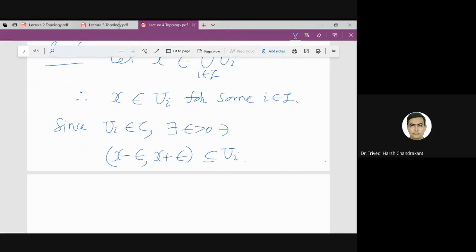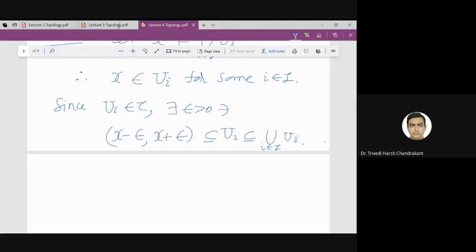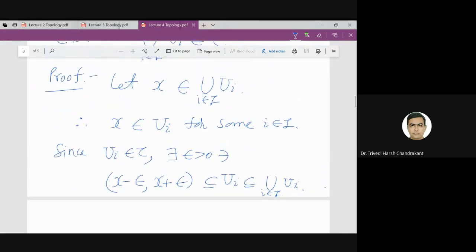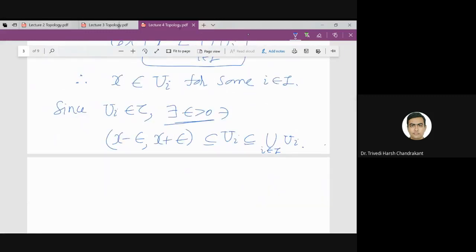So what we proved is that there exists epsilon such that this interval is contained in ui, and then we know that ui is a subset of the union of ui, i belongs to I. So therefore, for every element x in the union of ui, there exists epsilon such that this interval is a subset of this set. So this union satisfies the property of tau, so it belongs to tau.